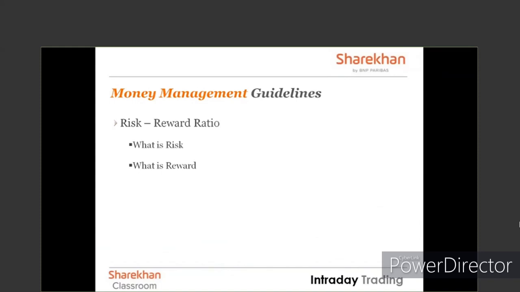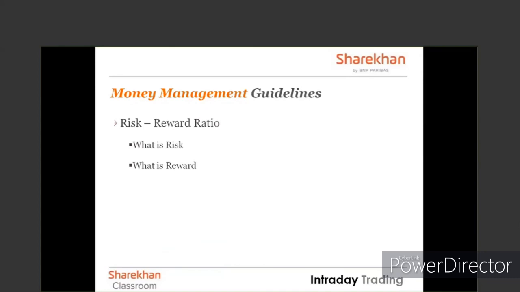Friends, why money management is important? Because think about it. You have one situation in which you enter into a trade not knowing how much loss you can make, and God forbid it leads to a big loss. Whereas scenario 2, before taking the trade itself, you have defined for yourself you don't want to take a loss of more than 1% or 2% of your capital.